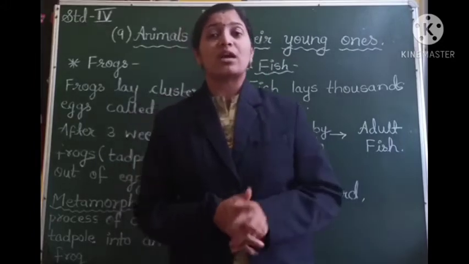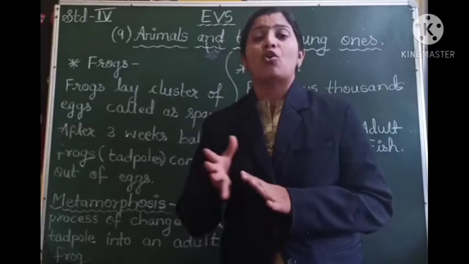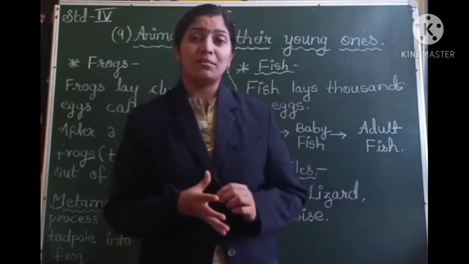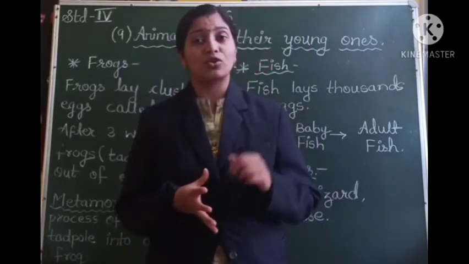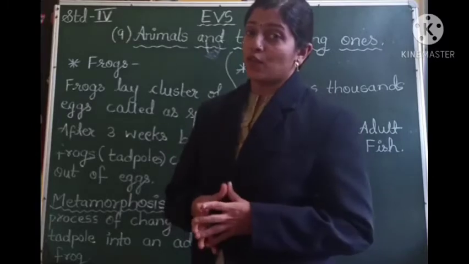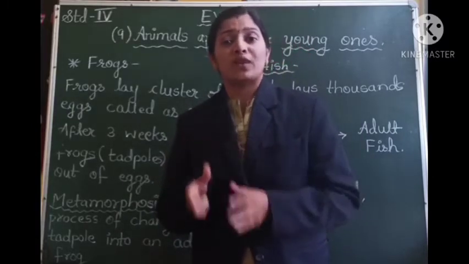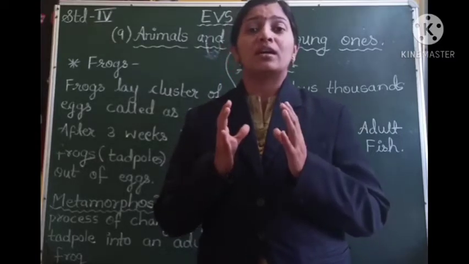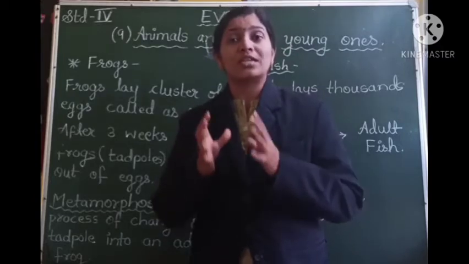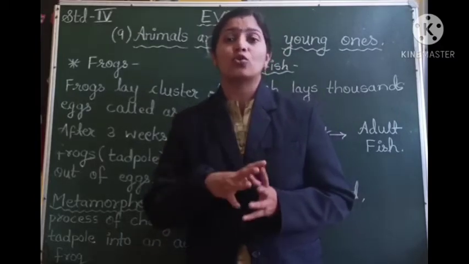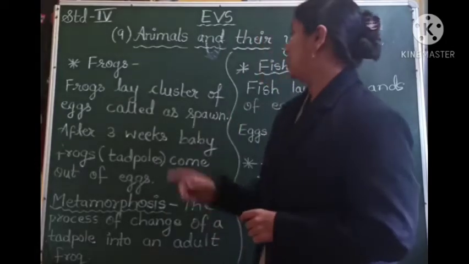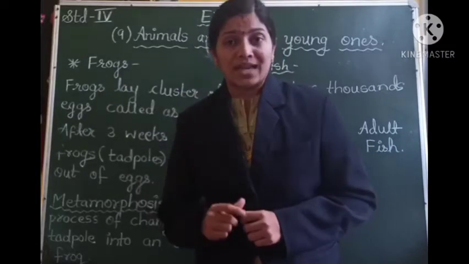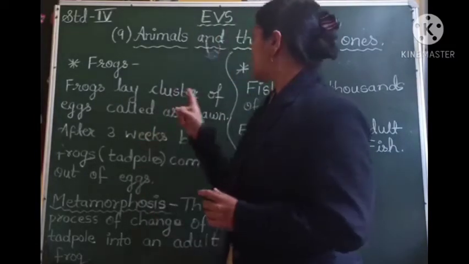Today we are going to discuss frogs and their method of giving birth to their young ones. Students, frogs are animals which live in water as well as on land, and they give a cluster of eggs. Cluster means a group. So the frogs give a cluster of eggs, also called a group of eggs, and this cluster or group of eggs is called spawn, S-P-A-W-N, spawn.